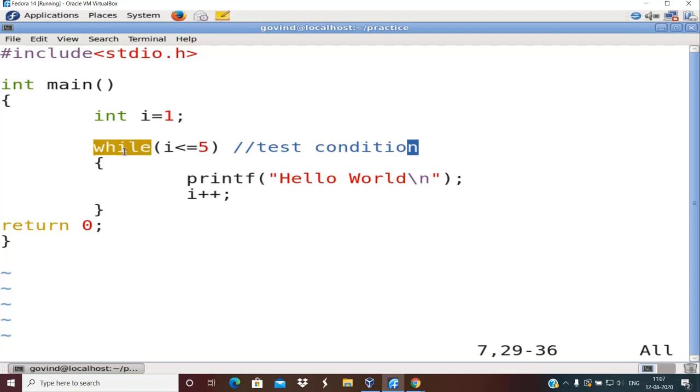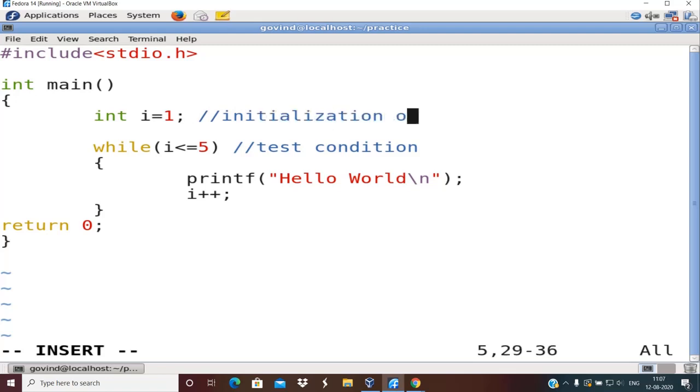So what are the things to be remembered while writing programs on loops? The first thing is the initial condition. This is called initialization, or initial condition.